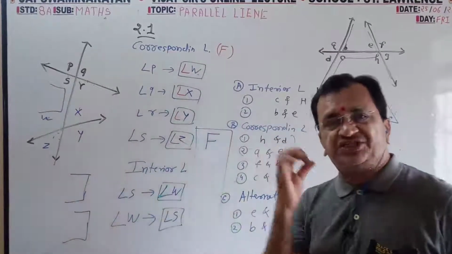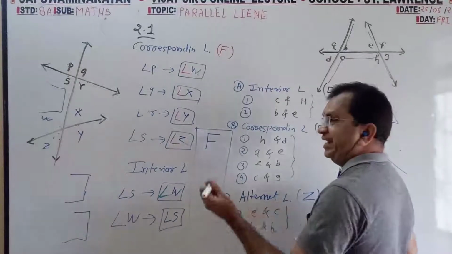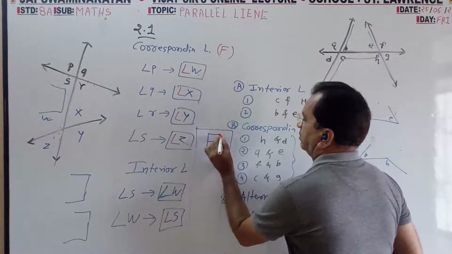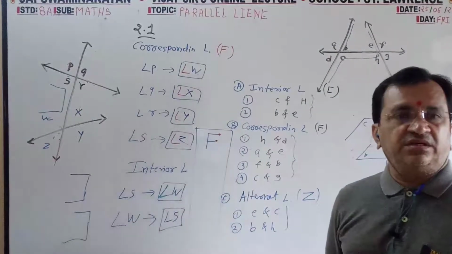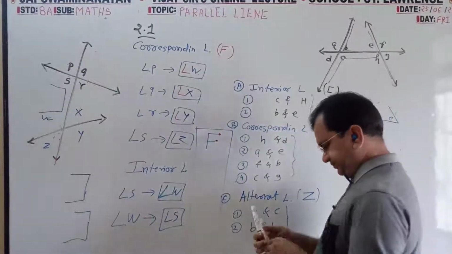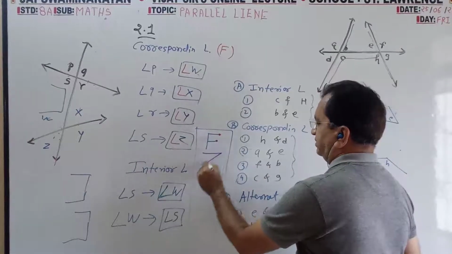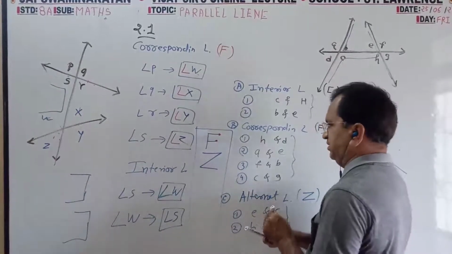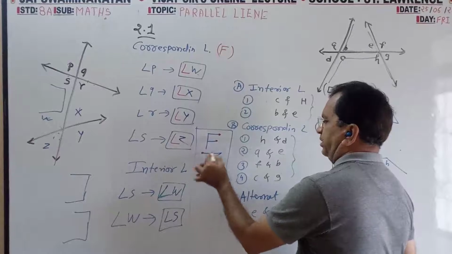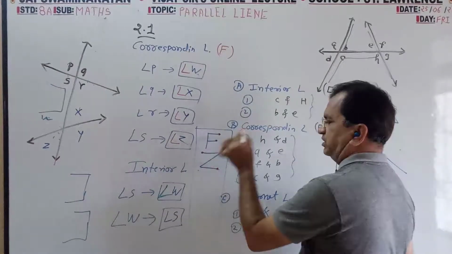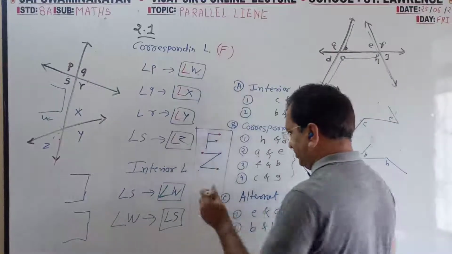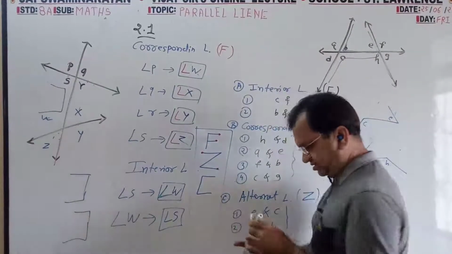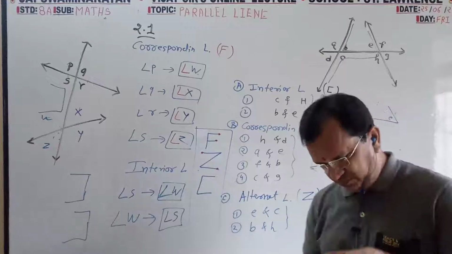Corresponding means F shape you have to find, and how to write name from here ending 1 2 3, from here 1 2 3 F. Then alternate means Z, from here 1 2 3, from here 1 2 3. So two pair will complete. C means interior, third interior. Someone mic is on.